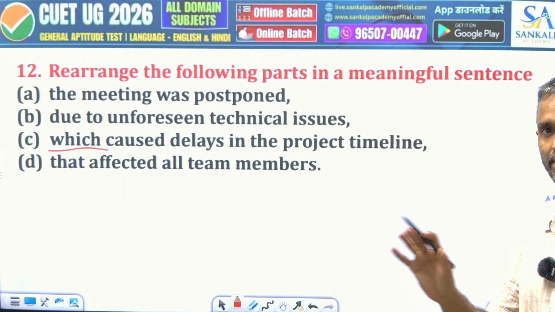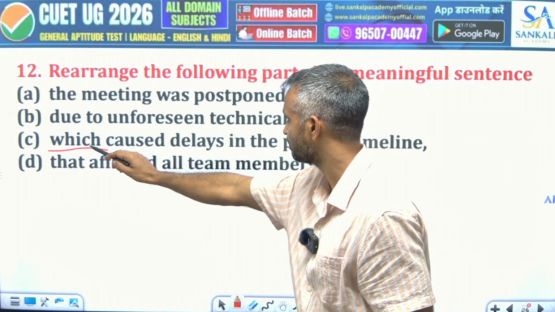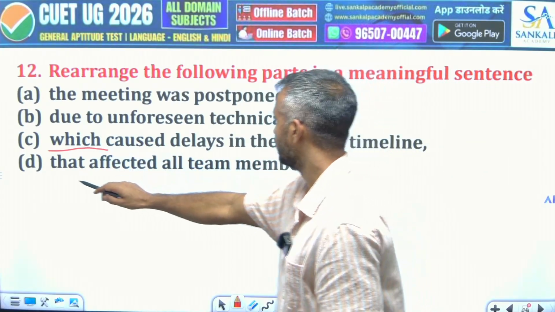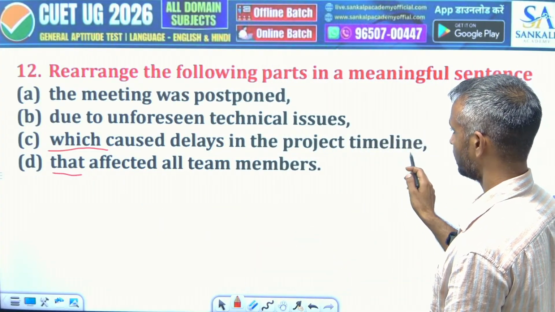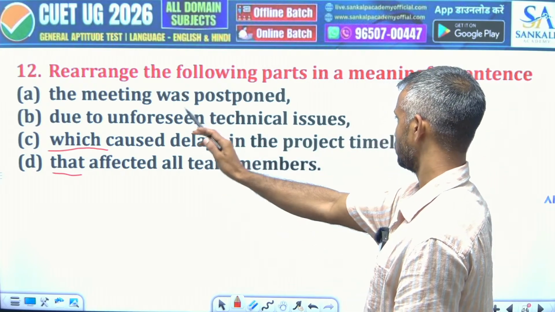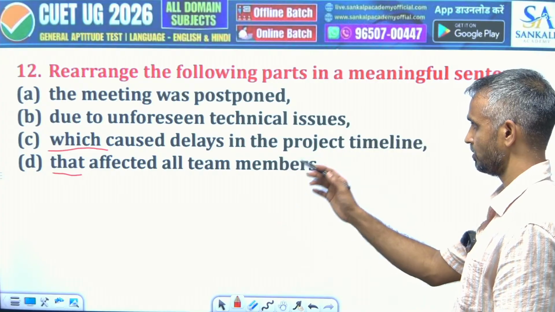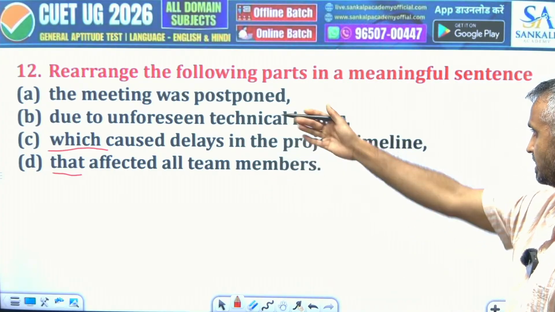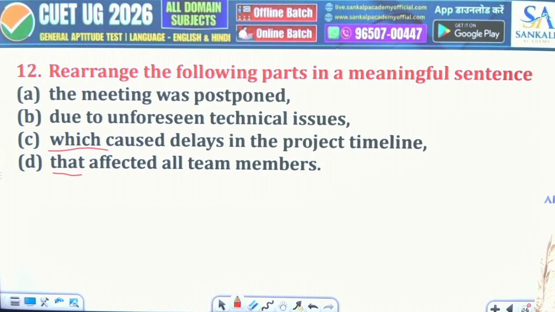So again, you need to find the correct option, whichever option is available. But here, pay attention to which, this is the more important thing, that is connecting with this project timeline, and that affected, project timeline can affect all team members. So these connectors we need to understand more thoroughly. So it is A, B, C, D in that case, or it can be B, A, C, D as well. Let's move to next.